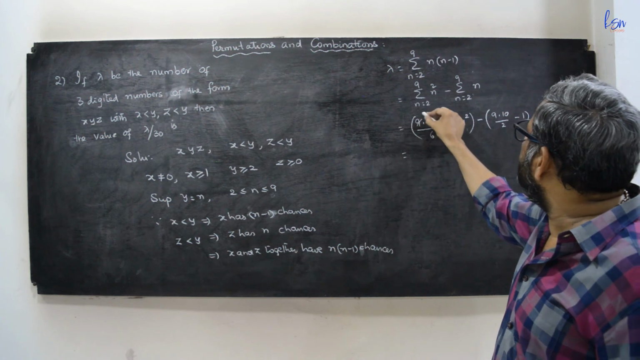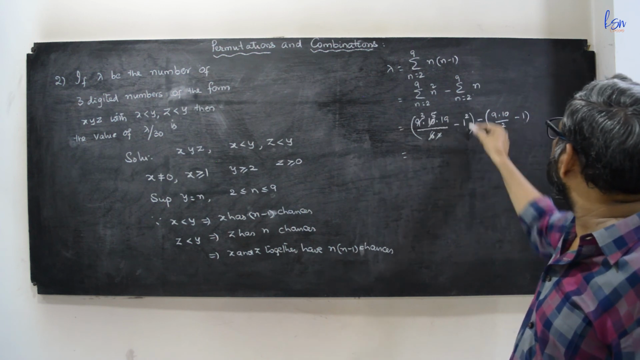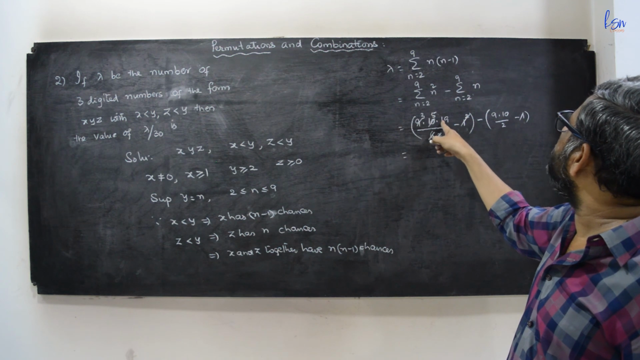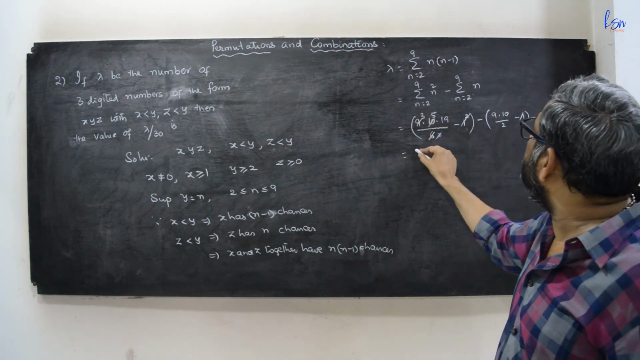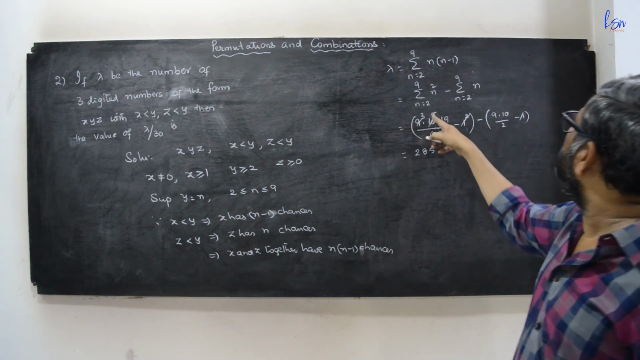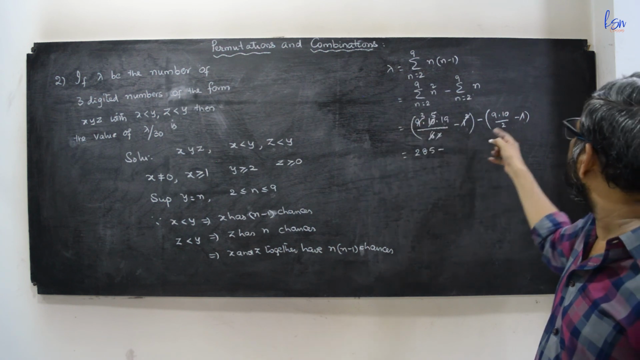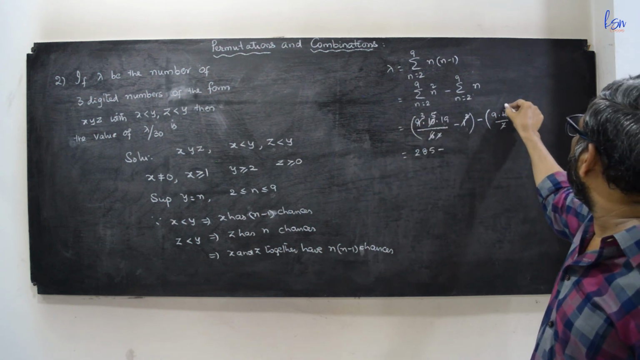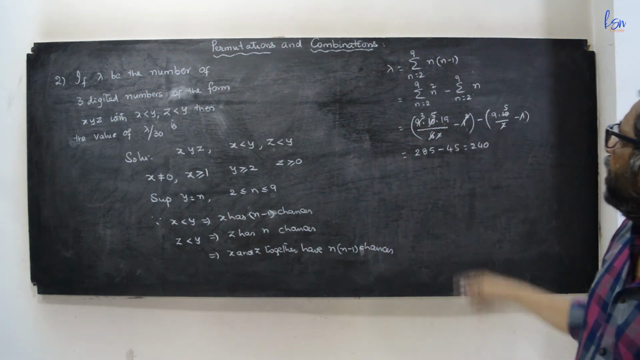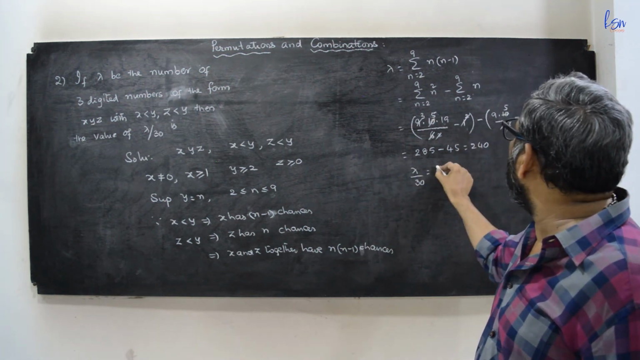Now 3 3s, 3 2s, 2 5s. This 1 square and 1 get cancelled. This is 50, this is 90 into 5, 95, 95 into 3, 285, minus this is 2 5s, 45. So the resultant is 240. So lambda equal to 240. Lambda by 30 is equal to 240 by 30, which is 8.